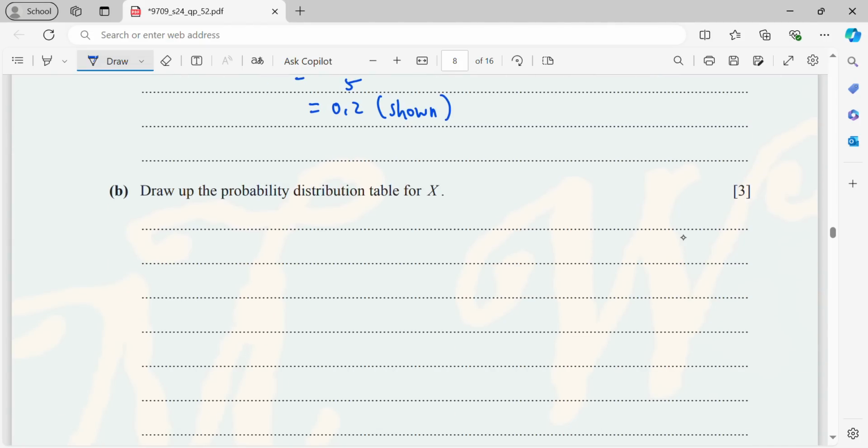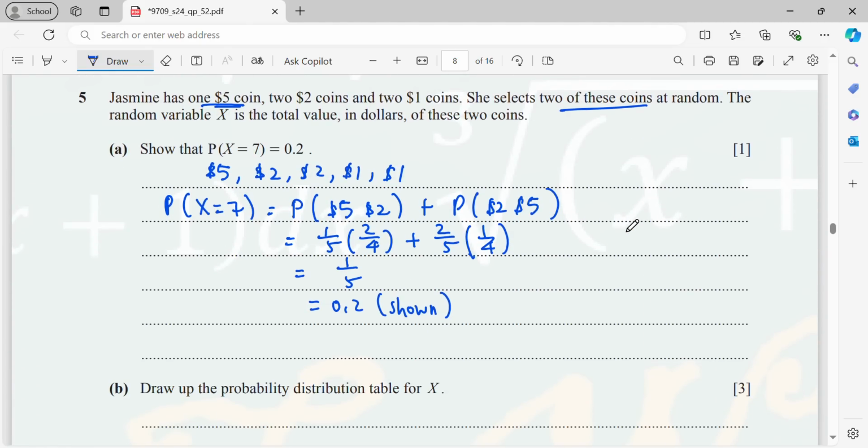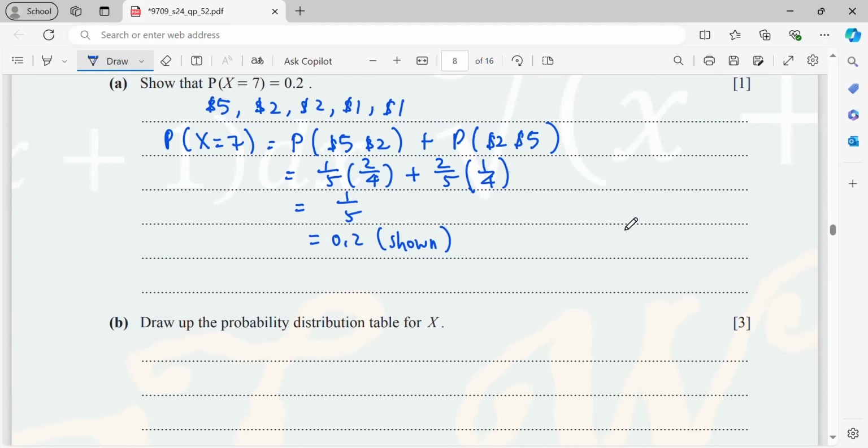Now B, draw up the probability distribution table for X. For the X, you have to consider the total amount.